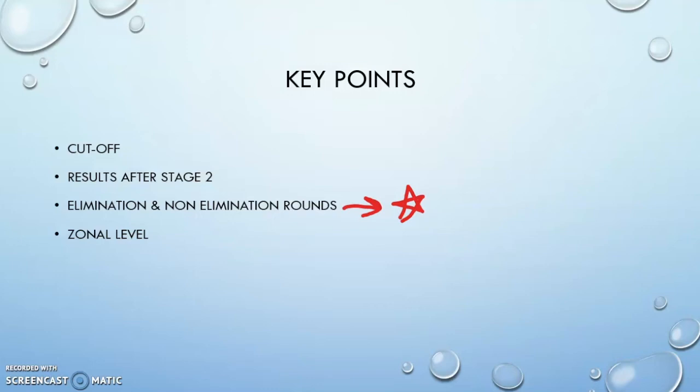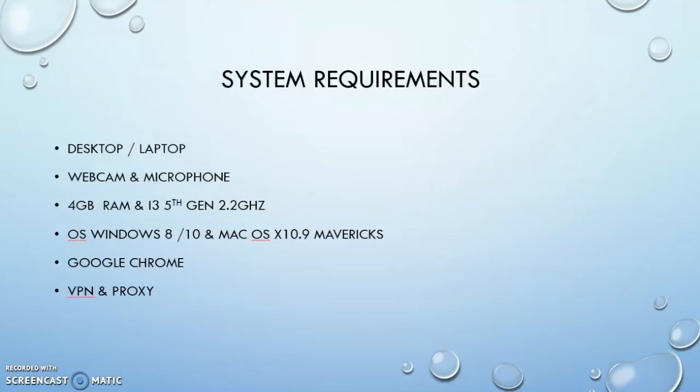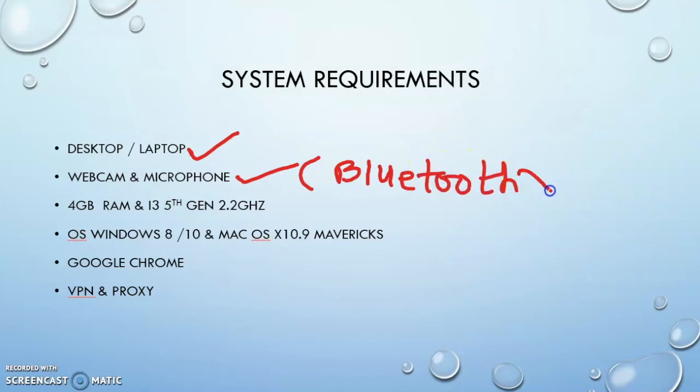As it is an online exam, we have a few system requirements as well. These are the system requirements given by Accenture officially. You need to have a desktop or laptop, which is mandatory, without which you cannot write any exam. Then you need a completely working webcam and microphone. You are supposed to go with a USB or 3.5mm jack, but not Bluetooth. A Bluetooth mic is not accepted.